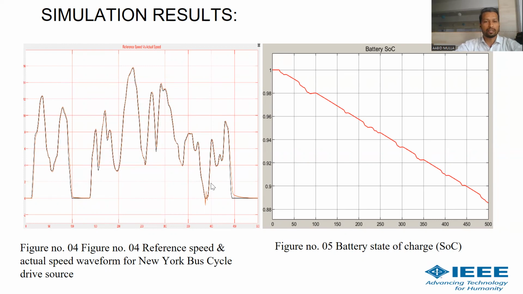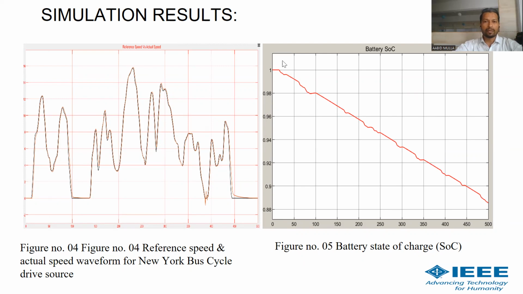So from these results we can say that our designed parameters of vehicle dynamics, motor and battery, and also our designed adaptive intelligent vehicle controller will accurately track the reference speed, whatever is needed from the source. Because of this accurate tracking, the performance and accuracy of the vehicle increase.